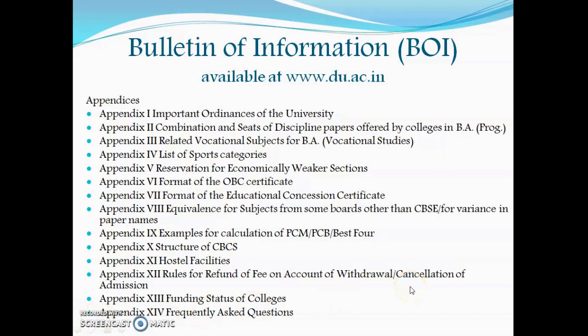There are a number of appendices which are provided at the end of the bulletin, where you will get to know about important ordinances of the university, the combination of seat and discipline papers offered by colleges in BA program, related vocational subjects for BA vocational studies, list of sports categories, reservation for economically weaker section, format of the OBC certificate, format of the educational concession certificate, equivalence for subjects from some boards other than CBSE, examples for calculation of Best 3 and Best 4, structure of CBCS, hostel facilities, rules for refund of fee, funding status of college, and frequently asked questions.